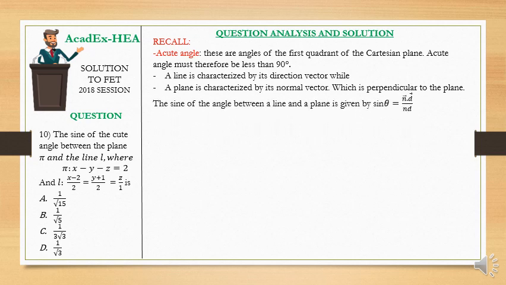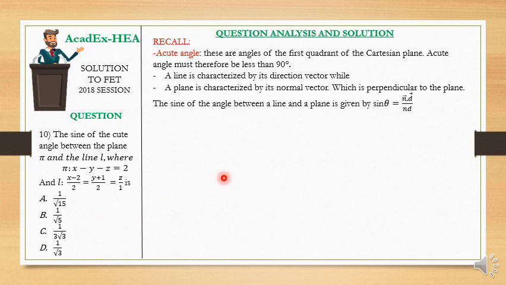So with this, we can start solving the question now. Let's also remember that the sine of the acute angle between a line and a plane is given by sine theta equal to n dot d over the magnitude of n times the magnitude of d, where n is the normal to the plane and d is the direction vector of the line.